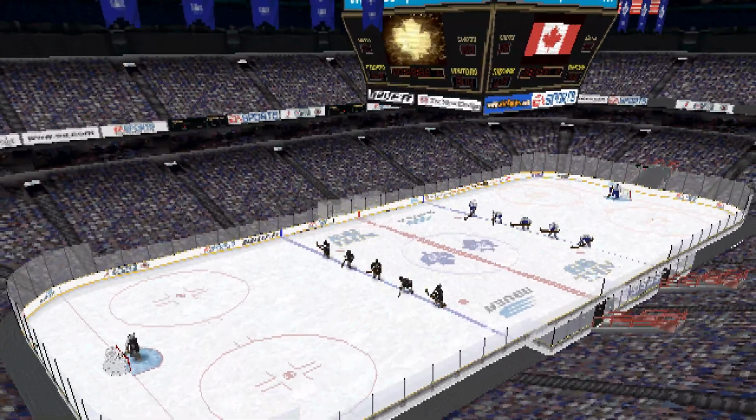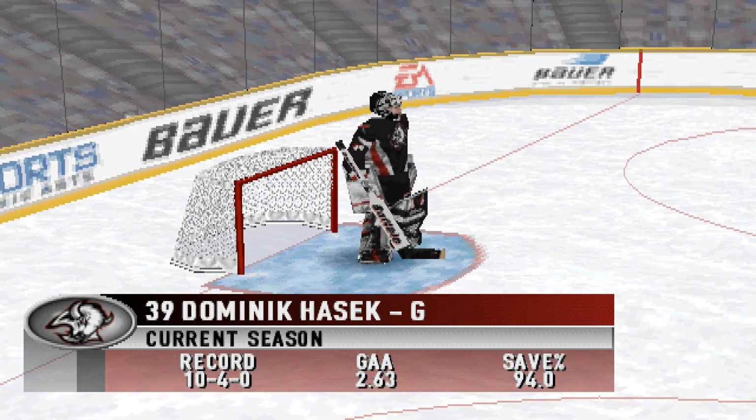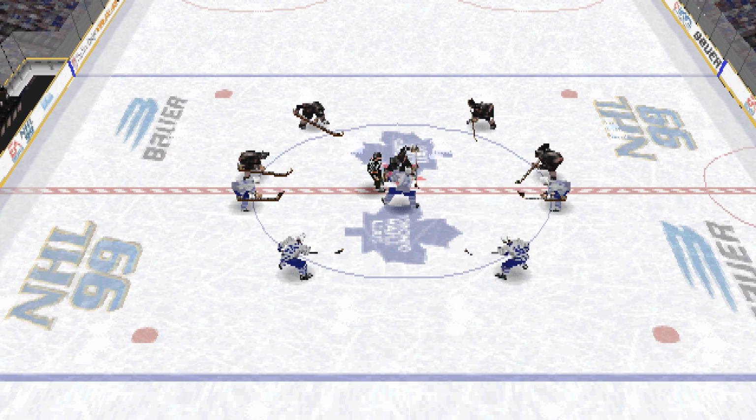I'm Jim Houston. With me for this game is Darryl Ray. Are you ready? I'm ready. Let's get to the action. And here are the goaltenders for this game. Joseph will be up against Hasek.